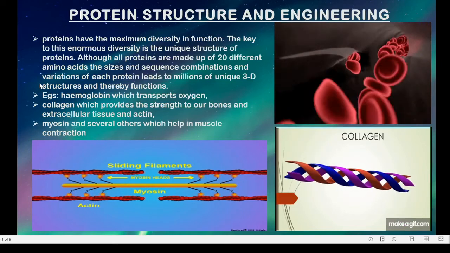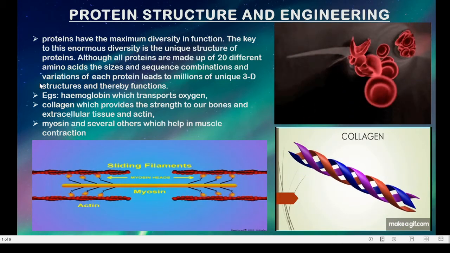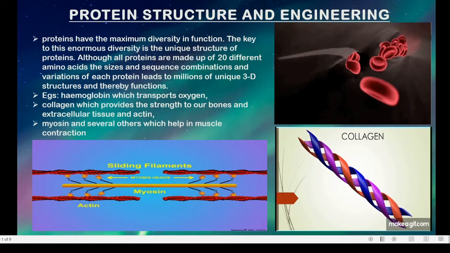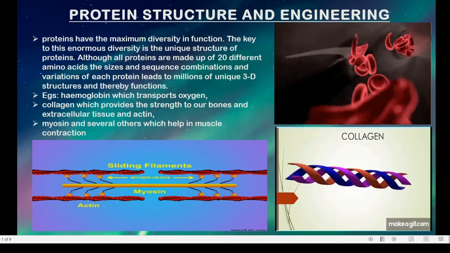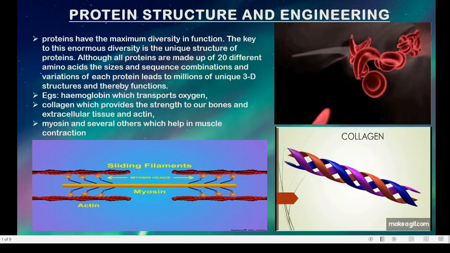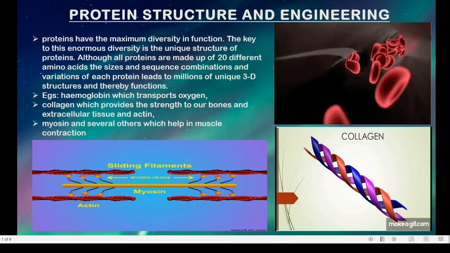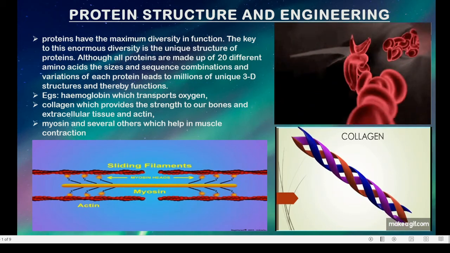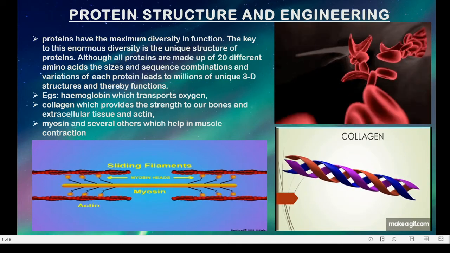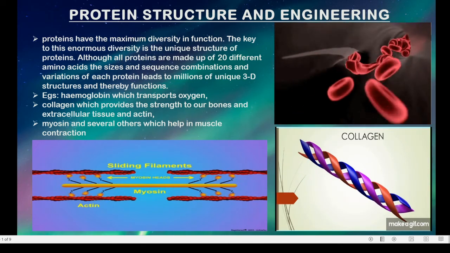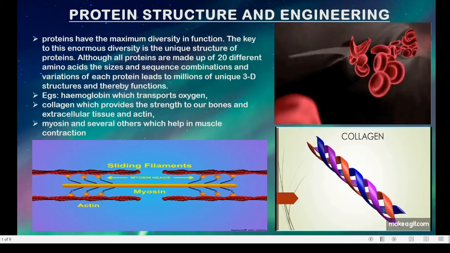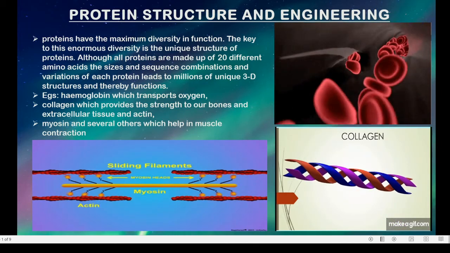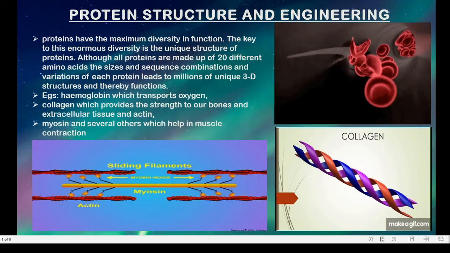Okay, so today's session will be the start of the second chapter, which is protein structure and engineering. We know that ultimately the coding region of our DNA will be encoded as protein. There is a wide diversity of these proteins, and proteins, as we have studied in the previous year, are made up of amino acids. And in nature, there are 20 different amino acids which occur in different combinations to form proteins.